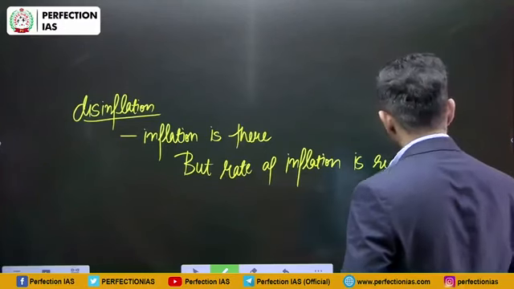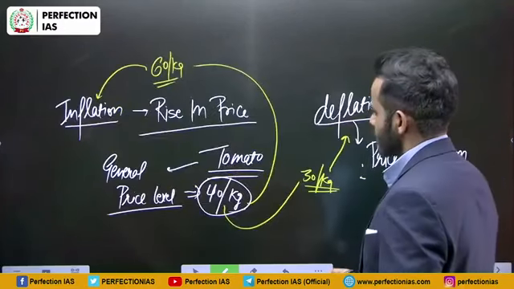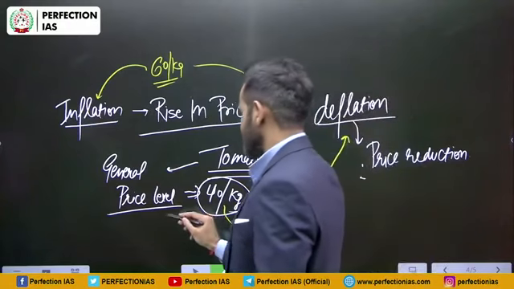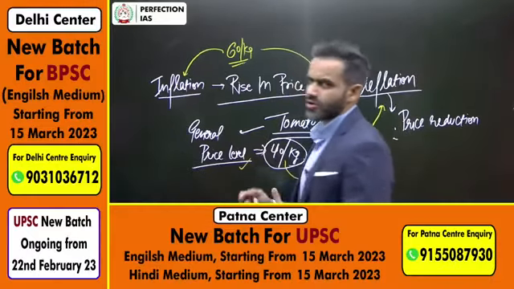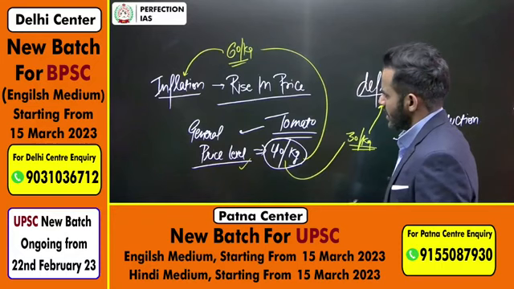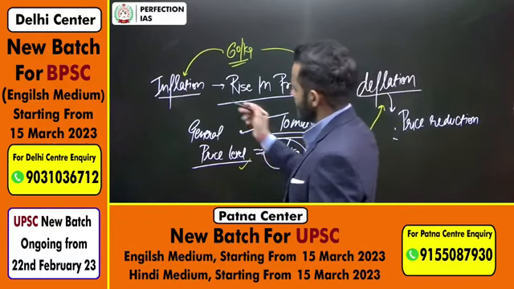Coming back to the previous situation, the original or general price level was 40 rupees per kg. Increment in price will lead to inflation.